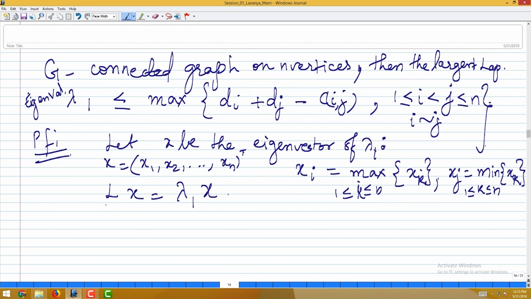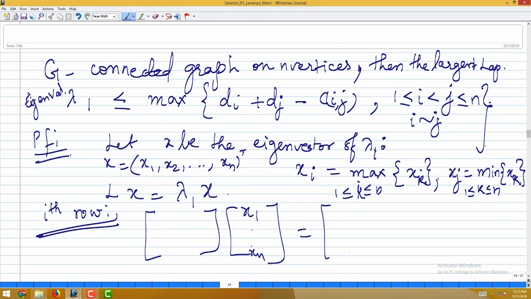If we expand it, what do we get? Let me look at the ith row of this expansion. The right hand side would be nothing but lambda 1 into xi. If you write it in the vector form, you have this matrix times x1, x2, up to xn, which is going to be equal to lambda 1 times x1 to xn. We have n equations. Now, look at that ith equation, where the i is coming from the corresponding xi component. Let us look into it.